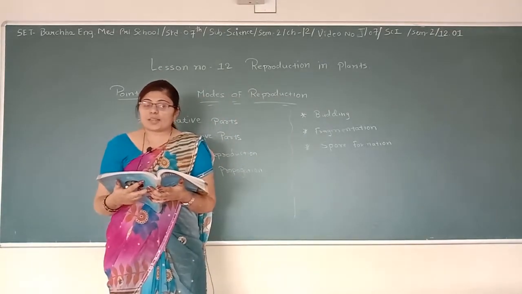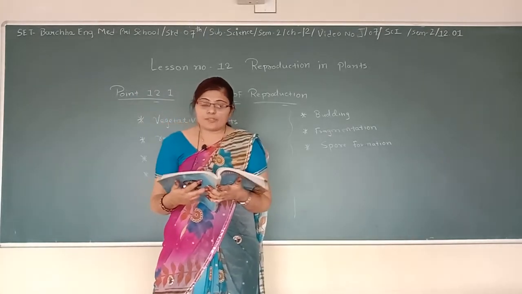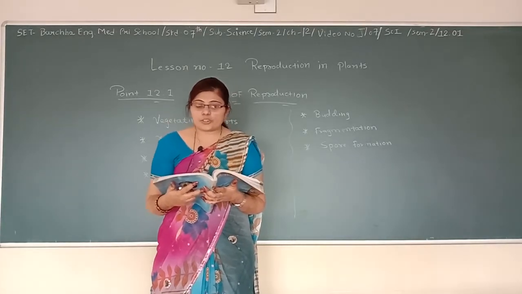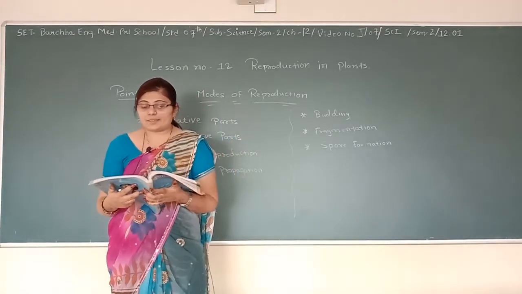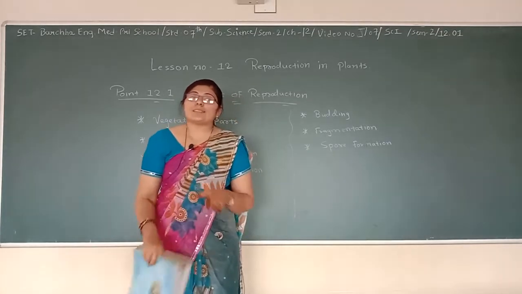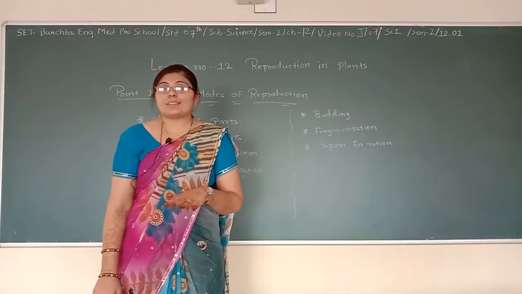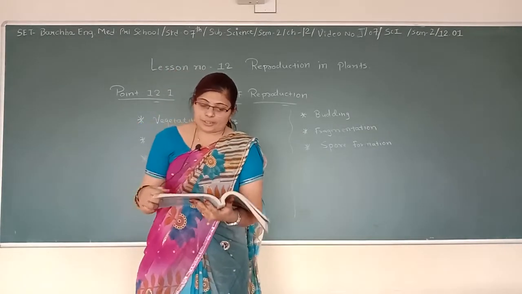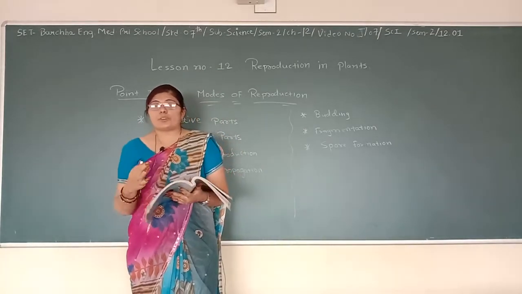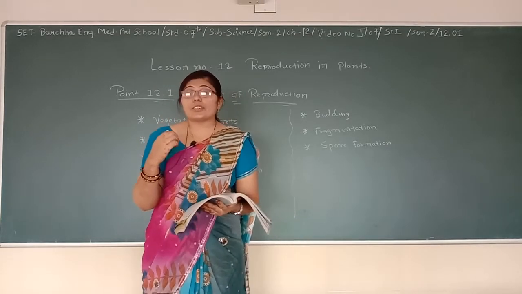To produce its own kind is a characteristic of all living organisms. You have already learnt in class 6 that the production of new individuals from their parents is known as reproduction. Whenever a living being produces its own kind, that is called reproduction. But how do plants reproduce? In this chapter we are going to take the details about reproduction in plants, and how a plant reproduces its own kind.